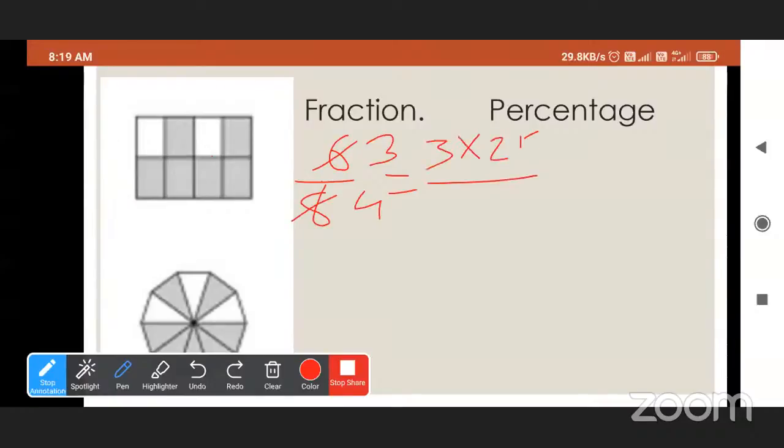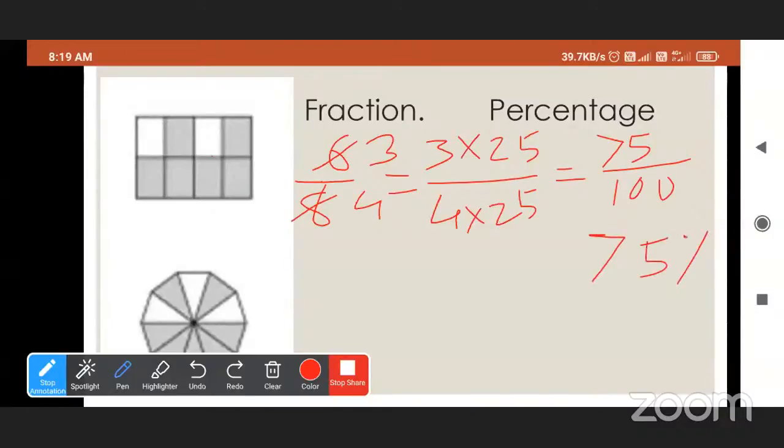If we multiply it by 25, then we will get 100 and this one is 75. So how many percentage are there? 75%.